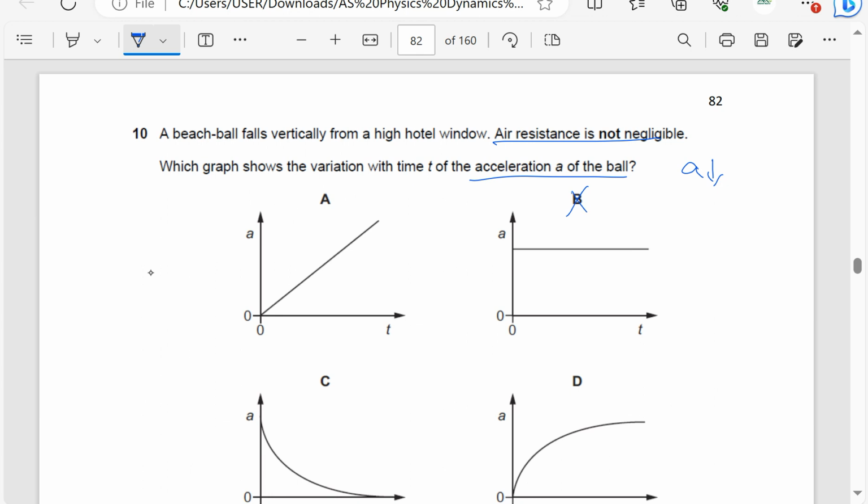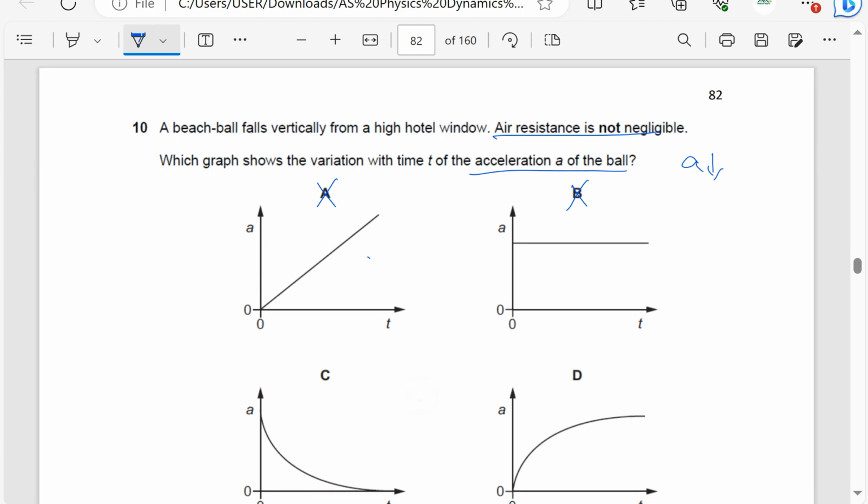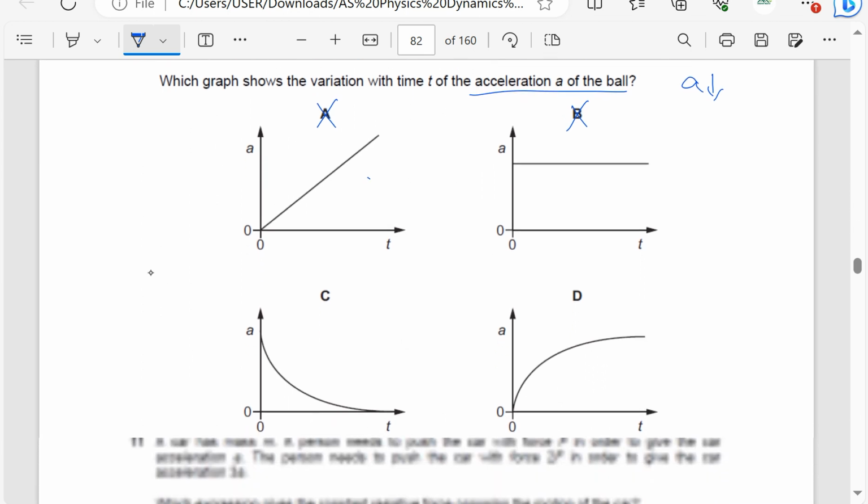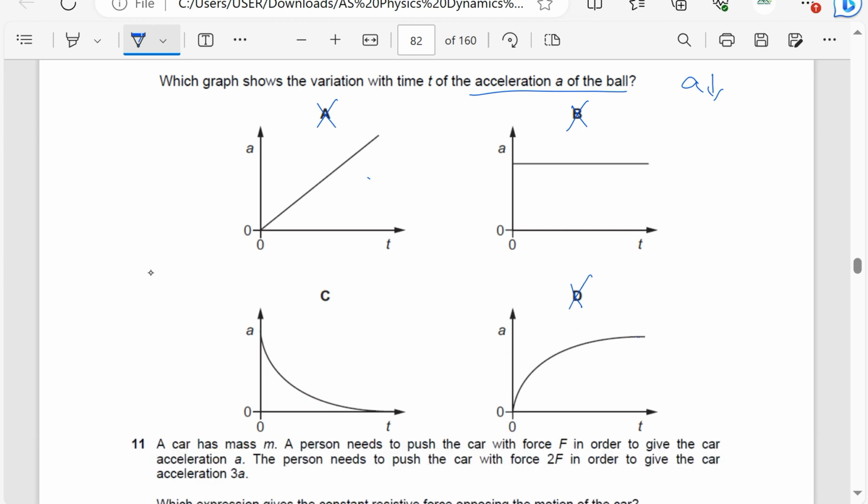B is wrong because it shows that the acceleration is constant. A is wrong because it shows that the acceleration increases. Here, the acceleration is increasing. Here, the acceleration is constant. Then D is automatically wrong because it also shows an increase in acceleration even though it becomes constant later on. So the answer is C.